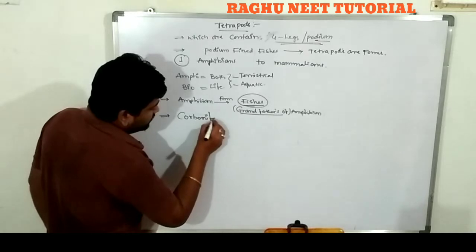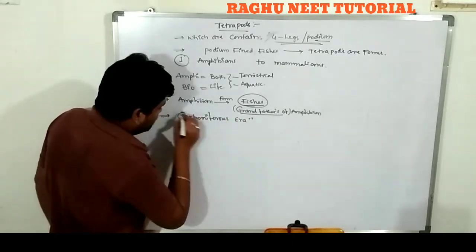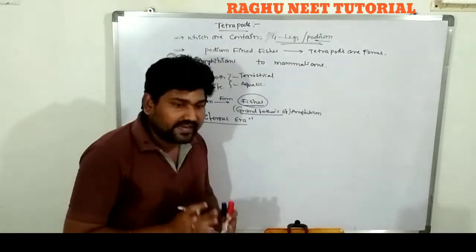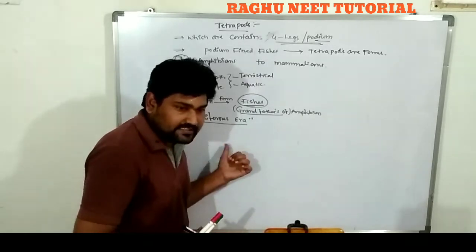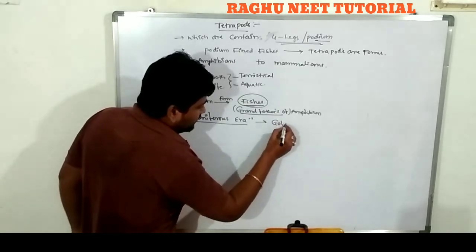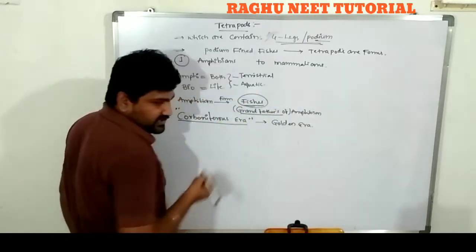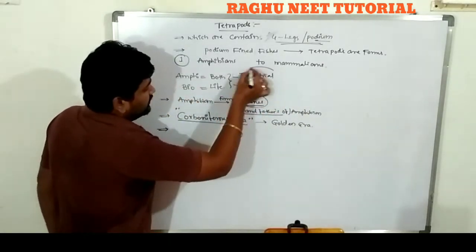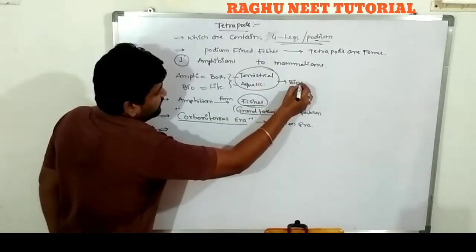The amphibians originated in this era, so this is called the golden era. Next, the amphibians live in terrestrial and aquatic habitats, bios meaning life.